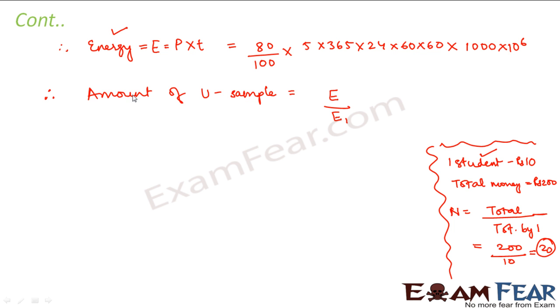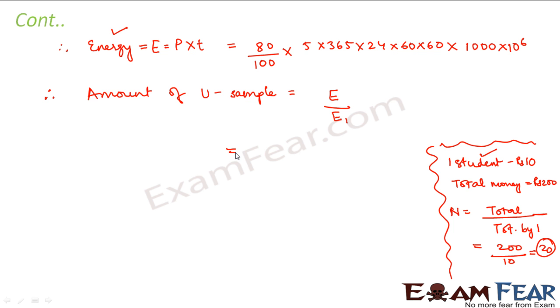So similar is the case here. The total energy generated by the fission reactor is E, and the total energy generated by 1 gram of the uranium fuel is E1. So therefore the amount of uranium sample is equal to E divided by E1. Correct?